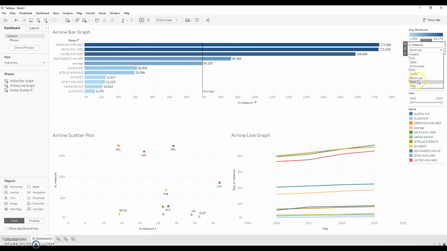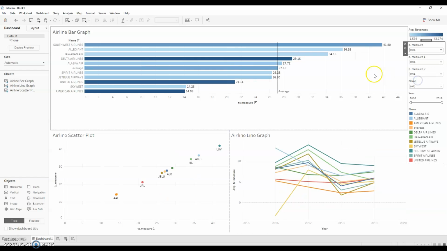Now to better show that, we go over here to the P measure and we switch it to ROA. And we see American Airlines all the way down here at 14.09 for return on assets when the industry average is 27.12. Now something interesting is Southwest Airlines, who was ranked number 4, I believe, on revenues, has the highest